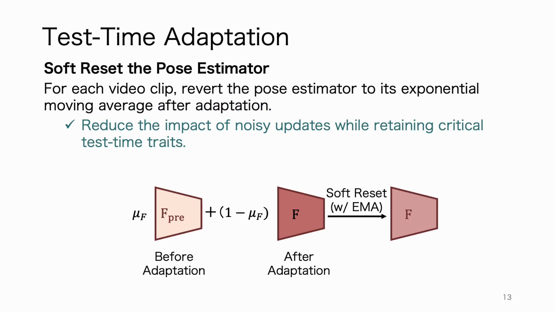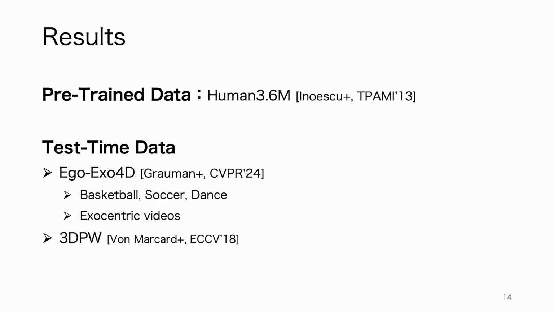Moreover, after adapting to each video clip, we perform a soft reset for the pose estimator by reverting its weights to its exponential moving average. This helps reduce the impact of noisy updates on individual batches, while keeping critical traits that are learned from historical adaptation. For experiments, we follow existing test time adaptation methods to pre-train the model on the Human3.6M dataset, which is recorded in an indoor environment. We then evaluate on Ego-Exo4D and 3DPW datasets, which represent in-the-wild scenarios.